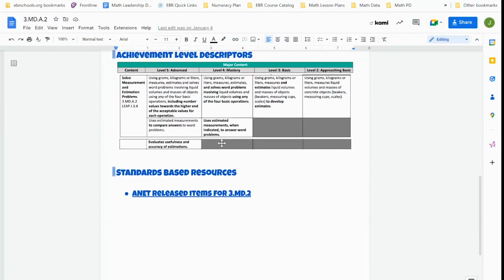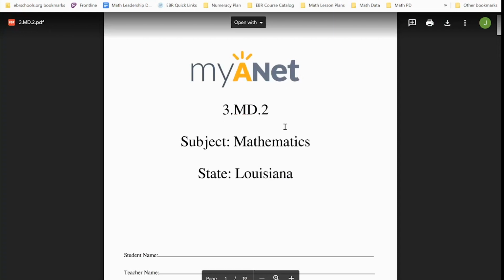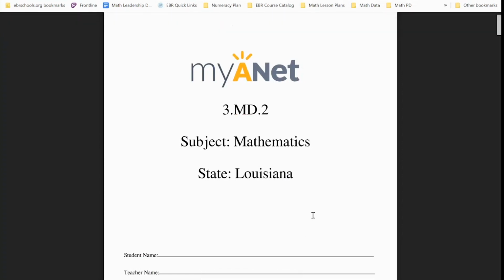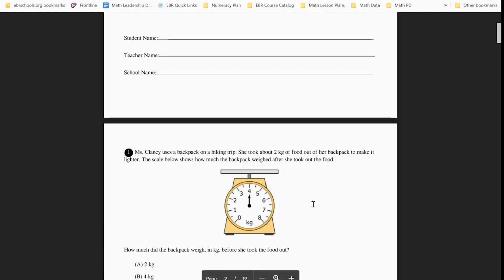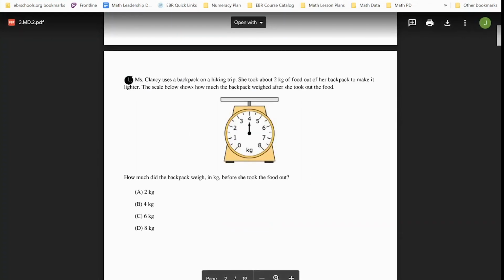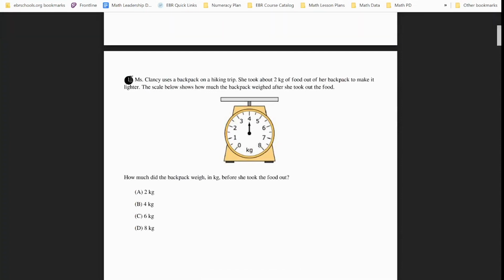The final part, and this is the latest addition to this document, is that we've now identified every standard to have corresponding ANET released items. And this again can be used to make sure that students are having problems with the standard and not necessarily the question. So by clicking on ANET released items for 3MD2, that will take you to a PDF file that we have downloaded, which has every released item from ANET concerning 3MD2. So you'll see this one, for instance, is 19 pages. Some of them vary in length depending on how many released items there are. And from this point on, you really can just start assigning some questions in a small group or however have you.